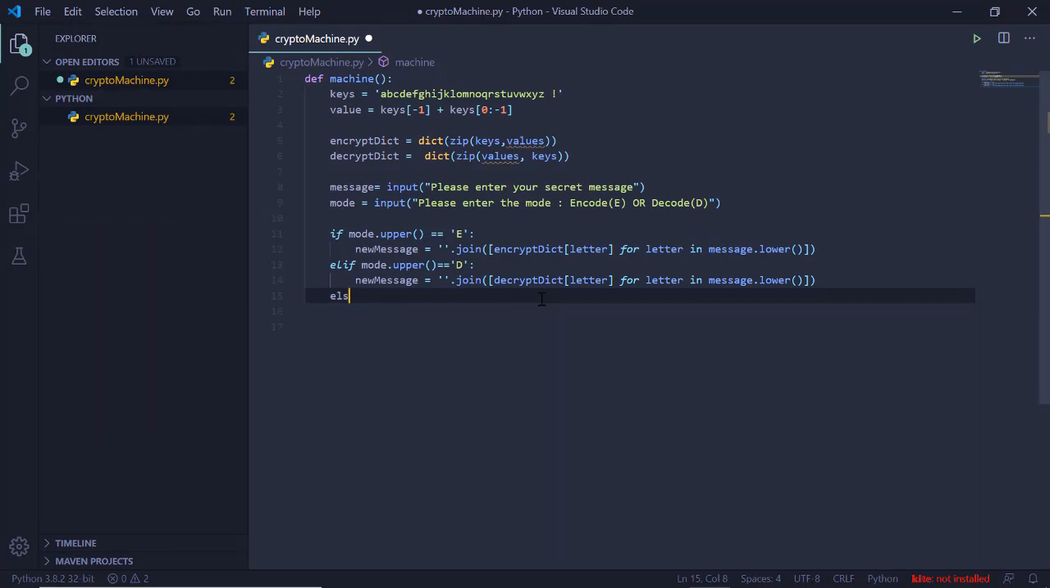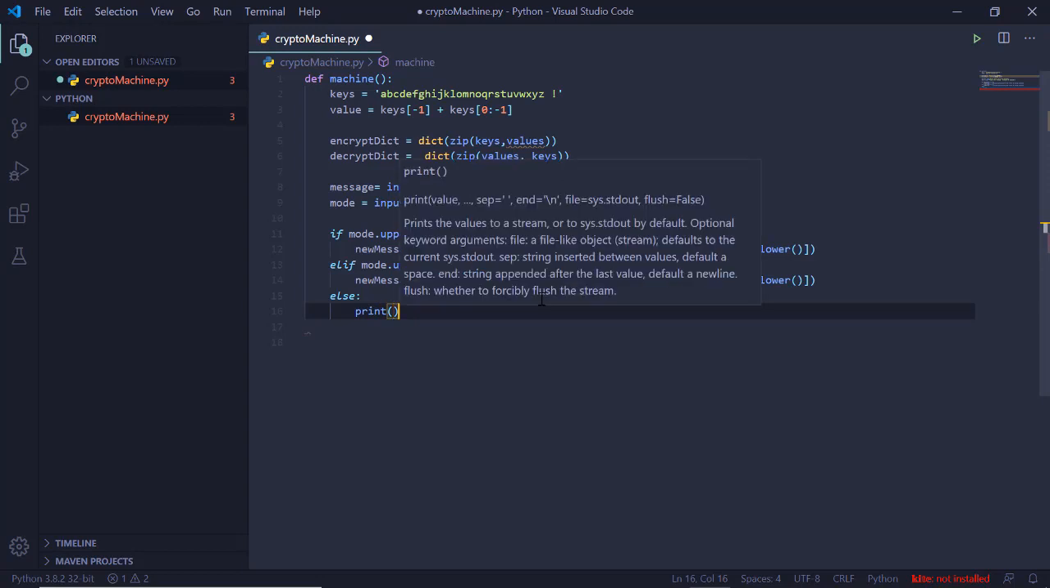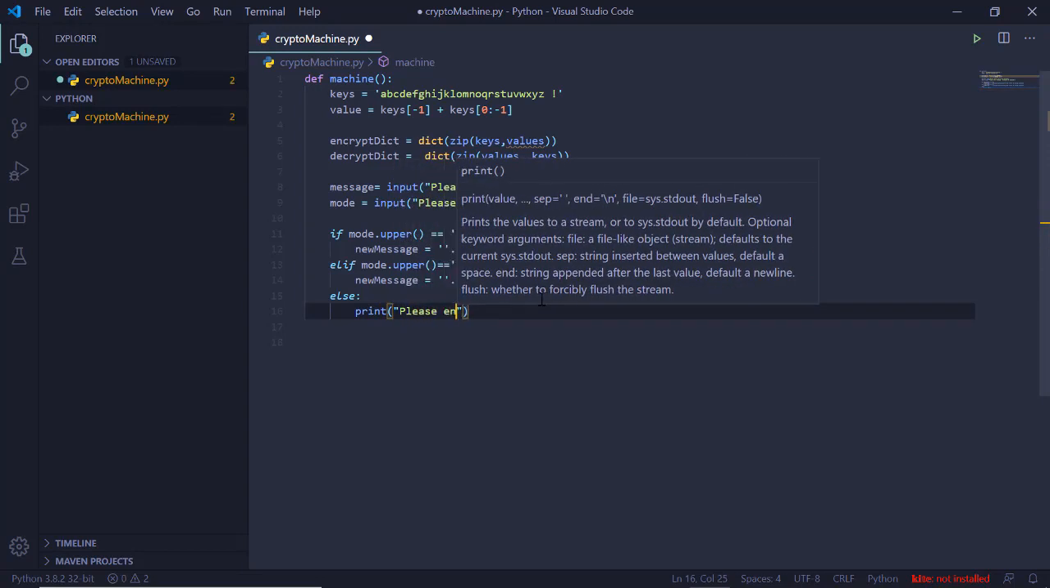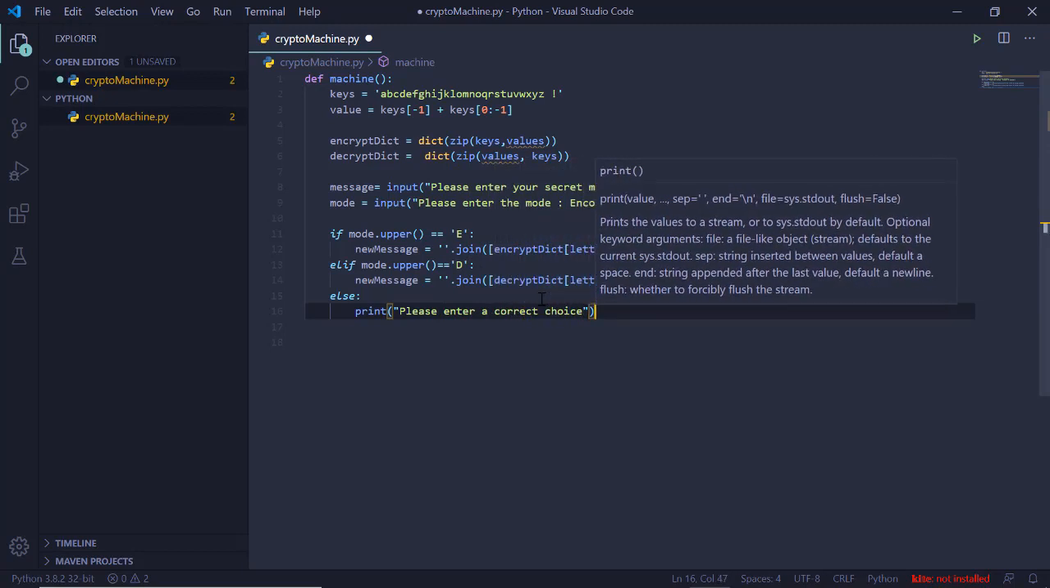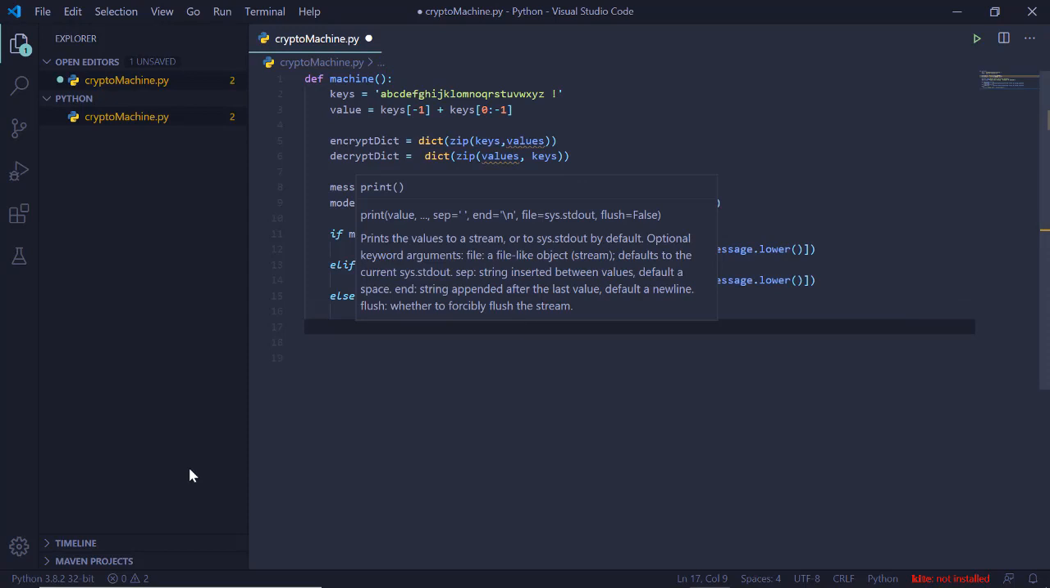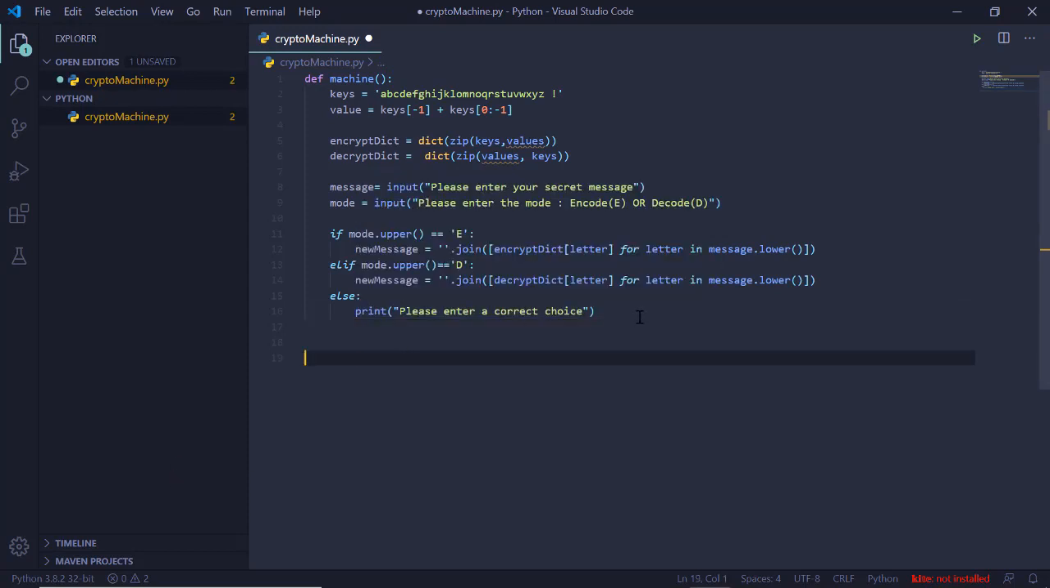And finally, in the else part, we will handle the case where the user doesn't enter E and doesn't enter D either. We will have a simple print statement, a humble message, that please enter a correct choice, that is D or E. Simple. So we are done with the whole logic of our encryption machine, our crypto machine.